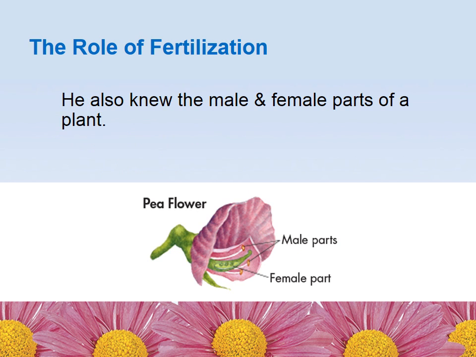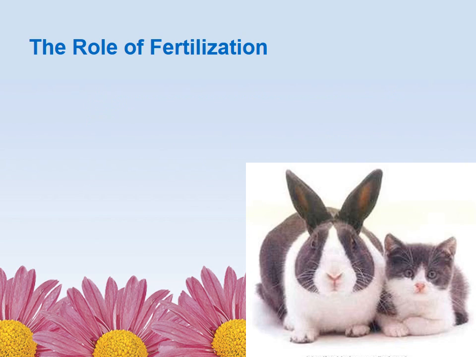So when he did his experiments, the first thing he looked at was what role fertilization had in it. In order to fertilize the plants, he had to know the male and female parts of a plant. So pretty much the male parts produce the pollen, and the female parts produce the eggs. The name of the male parts are stamen, and the name of the female part is the pistil.